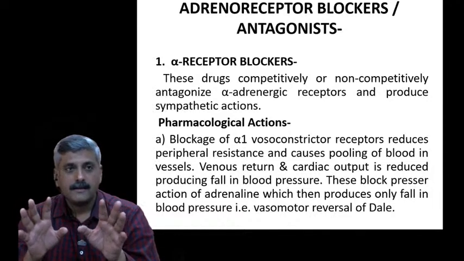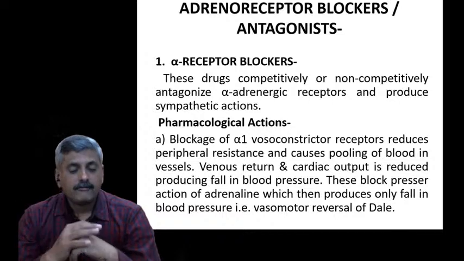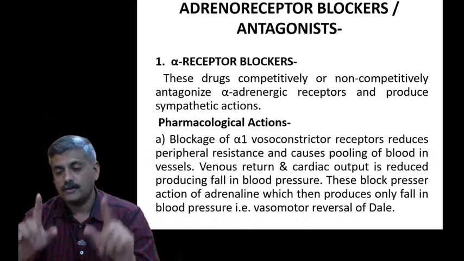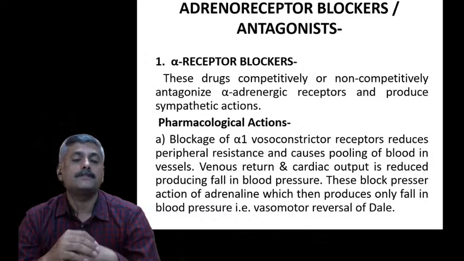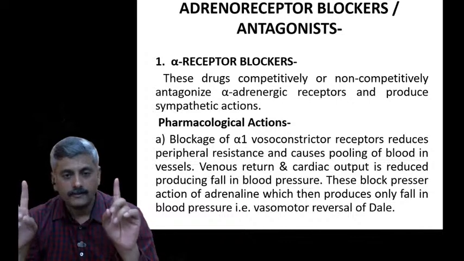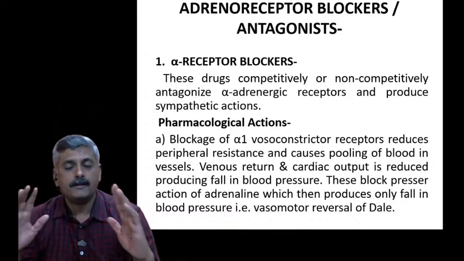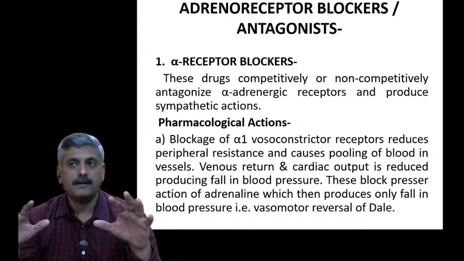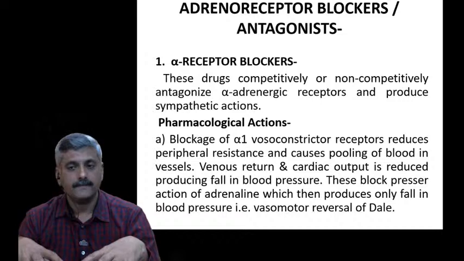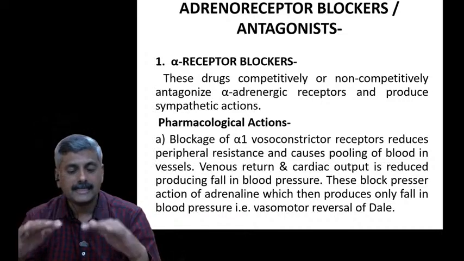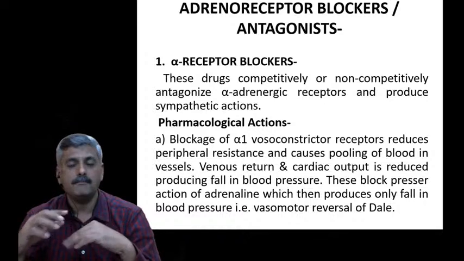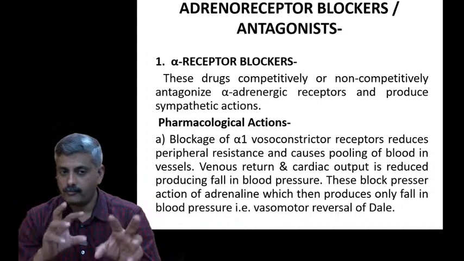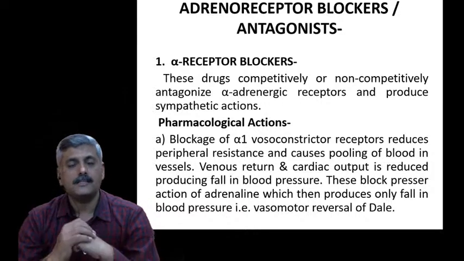The only thing is that if we are using this alpha blocker, then there might be a complication, that is a fall in blood pressure. Now the question comes, why is there a fall in blood pressure? This is the reason. Due to the decrease in peripheral resistance, suddenly the blood pools in the blood vessels, which results in a decrease in blood pressure, and there is an imbalance between cardiac output and cardiac input that we don't want. So what is the discussion in this point?